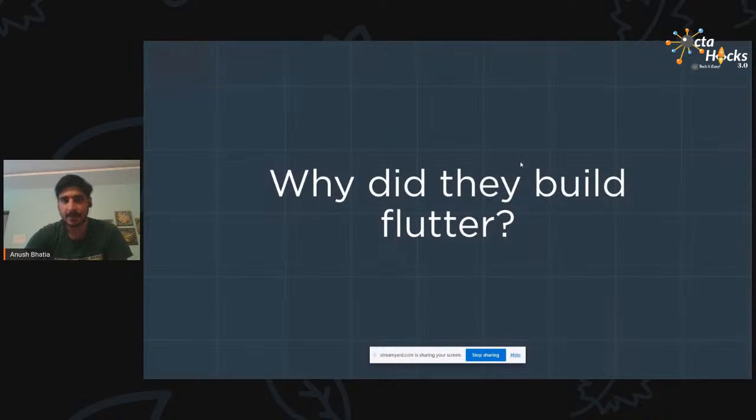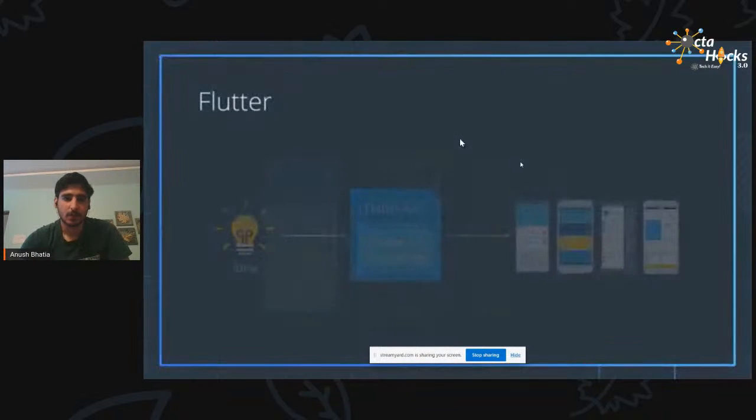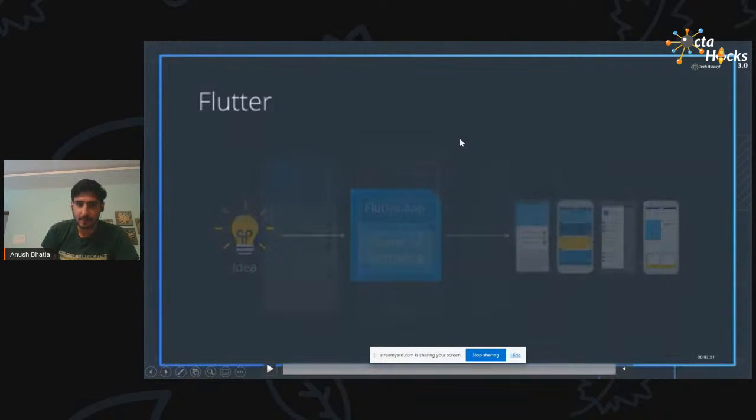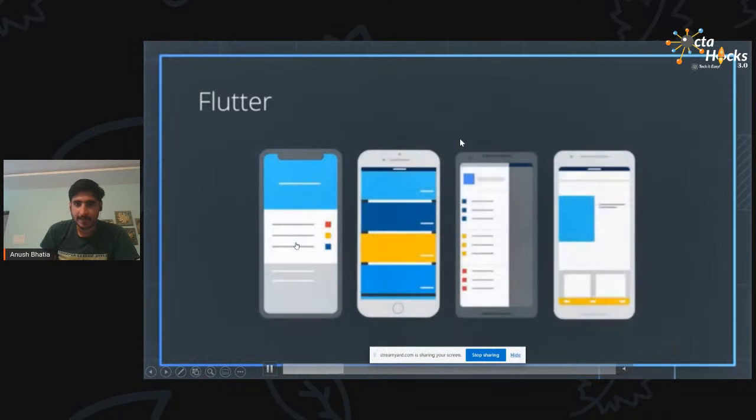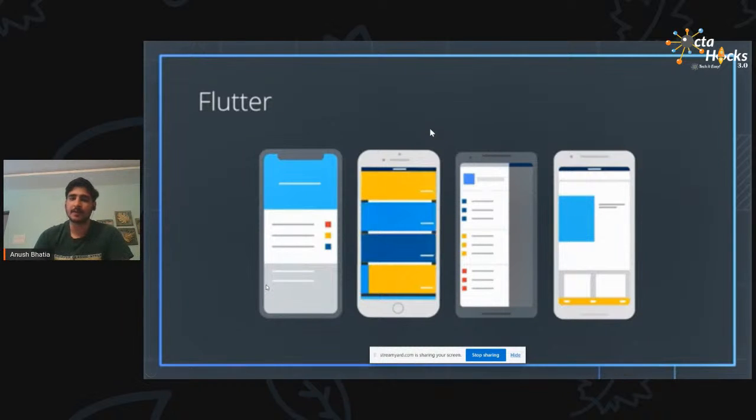Why did they build Flutter? There were other frameworks also. Why should we choose Flutter over any of the other frameworks? So basically, the major issue that they faced during this platform was, whenever you see different apps in society, there is a different UI in all of them. If you use an Android app and an iOS app, there are far distinct features present. Like if you look at the UI of Zomato, you can see the iOS and the Android app differ very much in their UI.